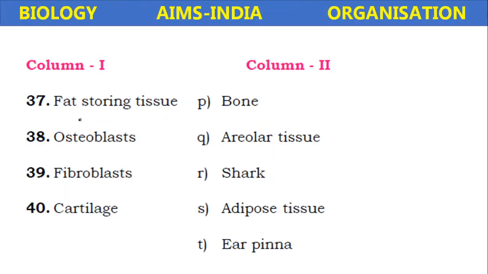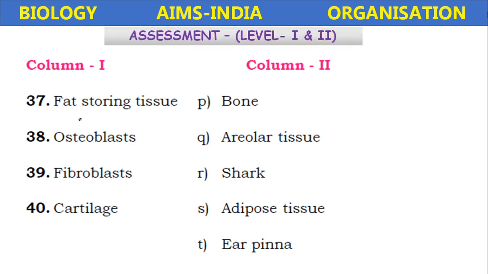Okay, let us answer this, match the following. Column 1: fat storing tissue, osteoblasts, fibroblasts, cartilage. And column 2: bone, areolar tissue, shark, adipose tissue, and ear pinna. Here the fat tissue is called the adipose tissue. Osteoblasts are the special type of cells present in the bone. The fibroblast cells are present in the areolar.